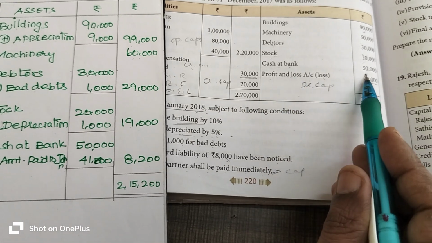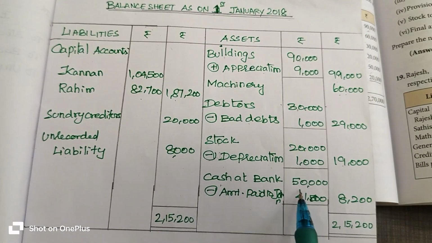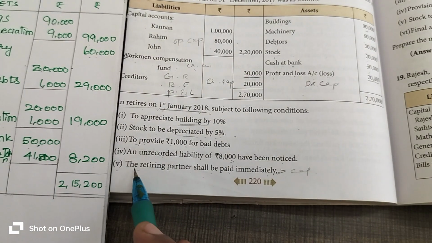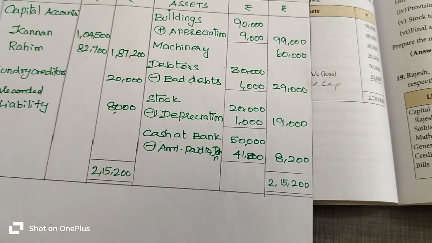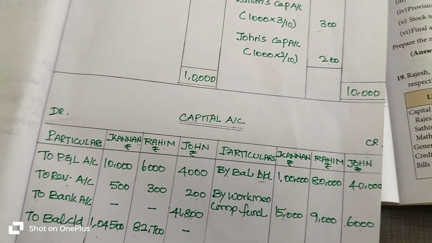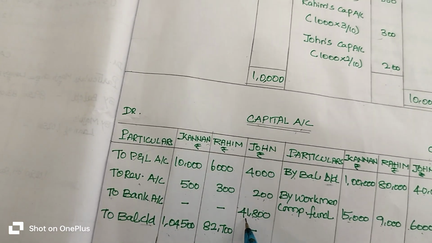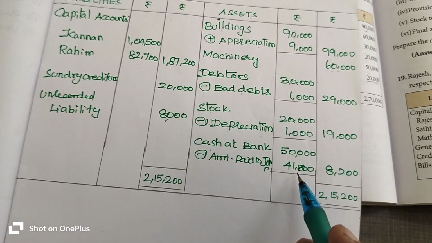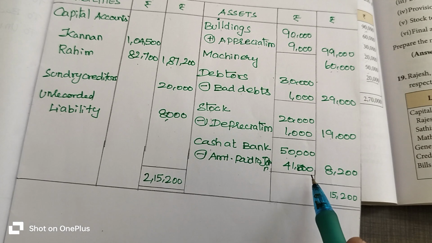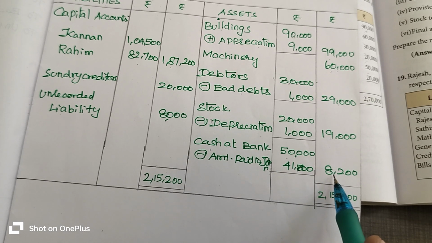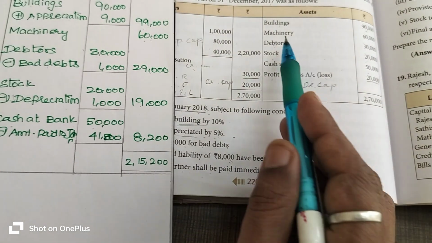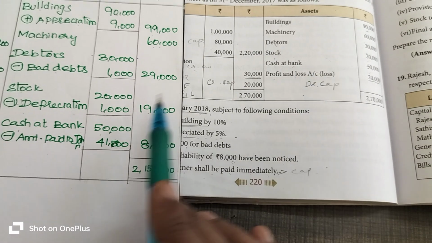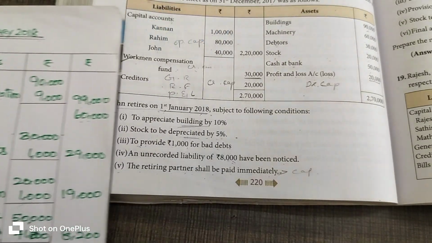Then cash at bank 50,000 rupees entered in the inner amount column because the retiring partner, John, retired, and the continuing partners immediately settle the retiring partner's amount through bank. How much rupees? 41,800 rupees. It will be subtracted from the cash at bank. After subtracting, you got 8,200 rupees. So the asset side values, what they gave in the question, accordingly we entered. Let's come to the liability side.